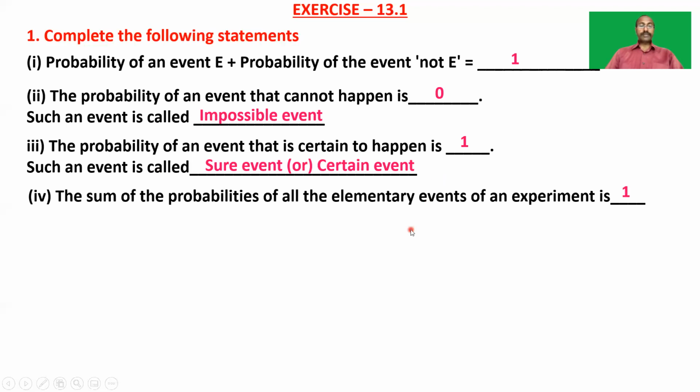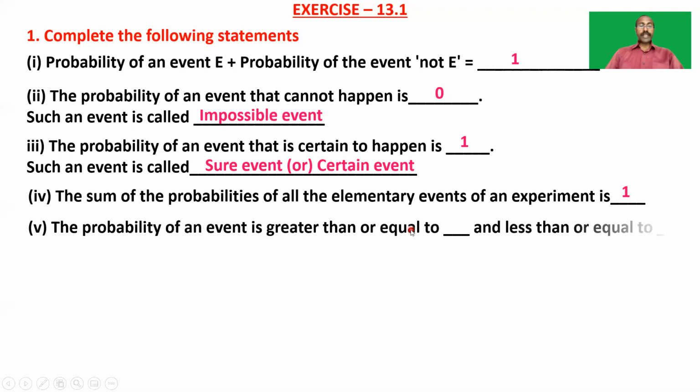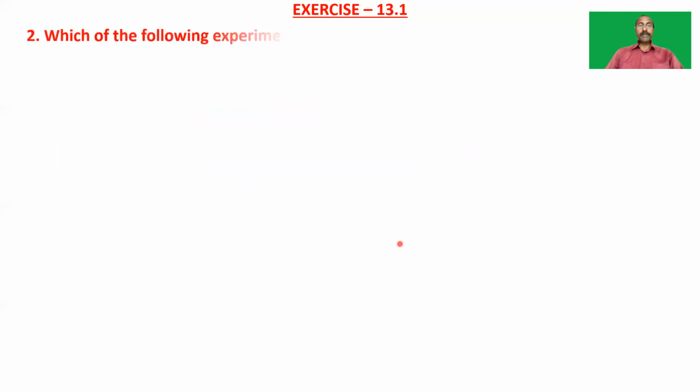Next one is: the probability of an event is greater than or equal to dash and less than or equal to dash. So we know that 0 is less than or equal to the probability of an event, which is less than or equal to 1. So the probability of an event is greater than or equal to 0 and less than or equal to 1. Okay. Next, take the second problem.